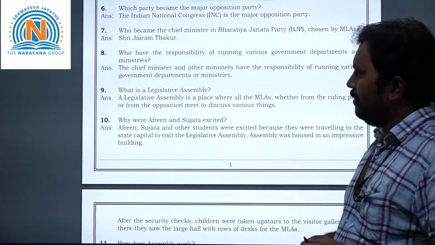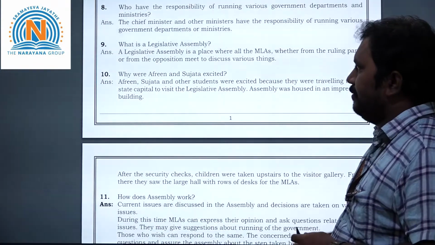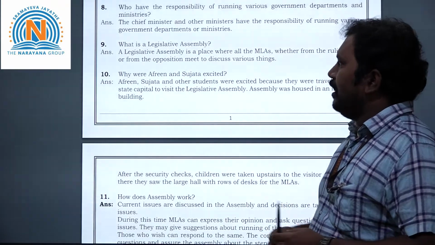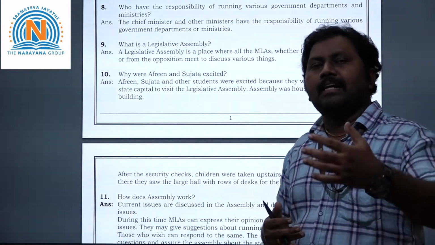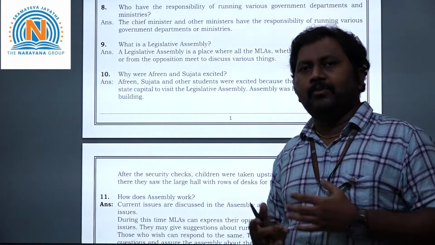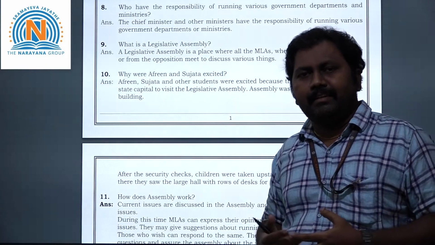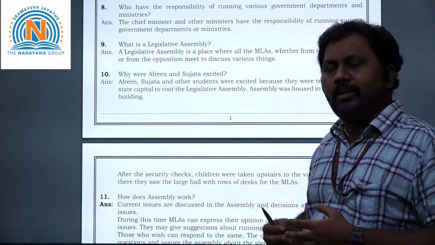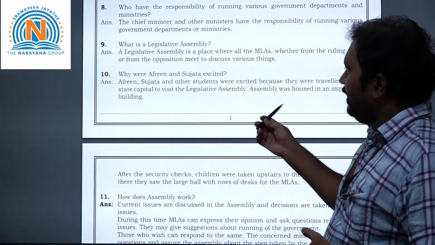Now, 10th question, children. Why were Afrin and Sujata excited? This is also as per your textbook only. Because they are going to visit the assembly. If you go to Delhi and see the Parliament once, we really get excited, right? So here also, why were Afrin and Sujata excited? Because they are going to see the assembly.